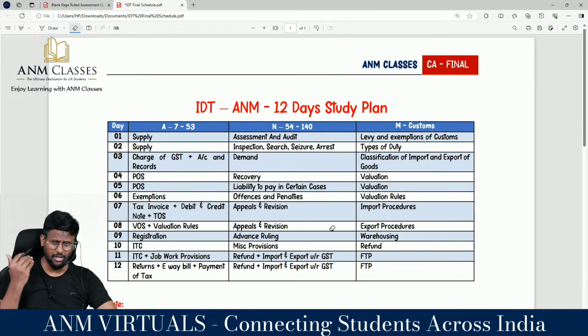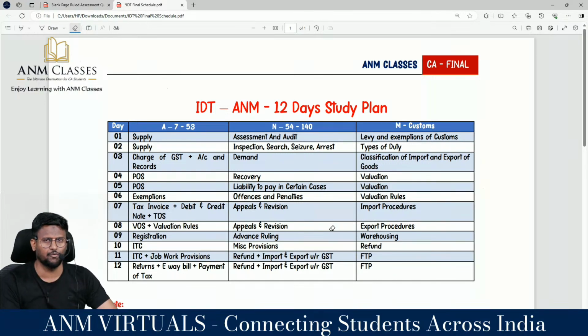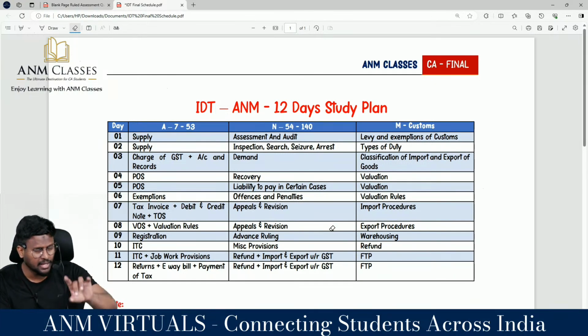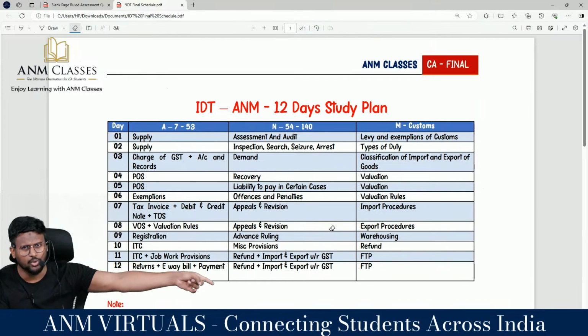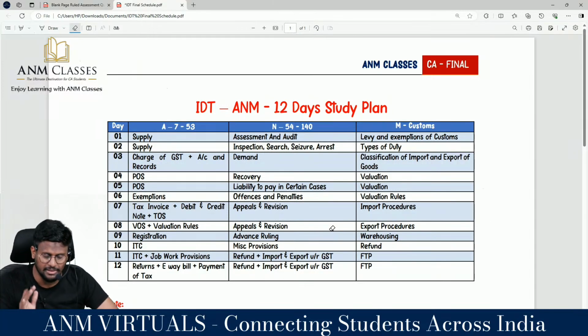Computation of GST payable, a 14 mark question. Sometimes that computation of GST payable will be replaced by the ITC question. Then a 14 mark question will be booked for ITC. And somewhere they will be asking another 8 to 10 mark. Huge chance is there this time to ask like that.